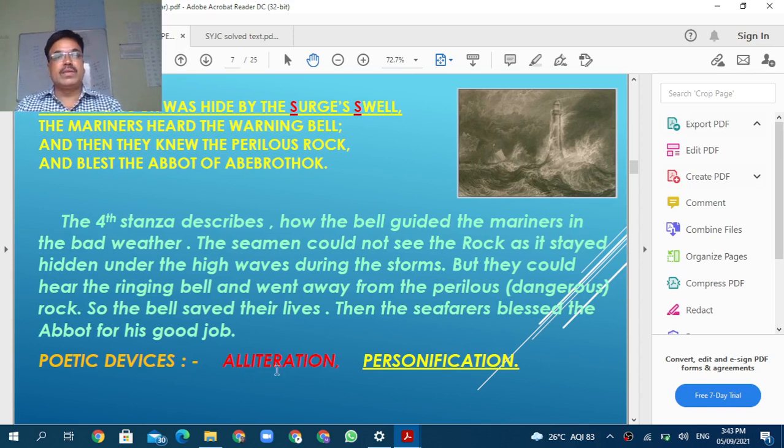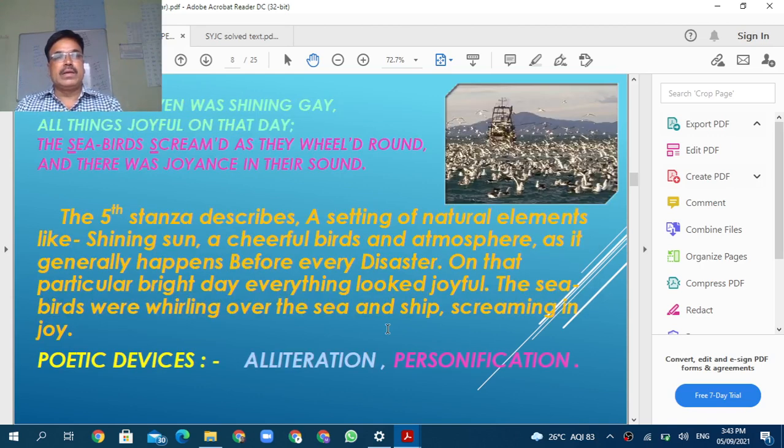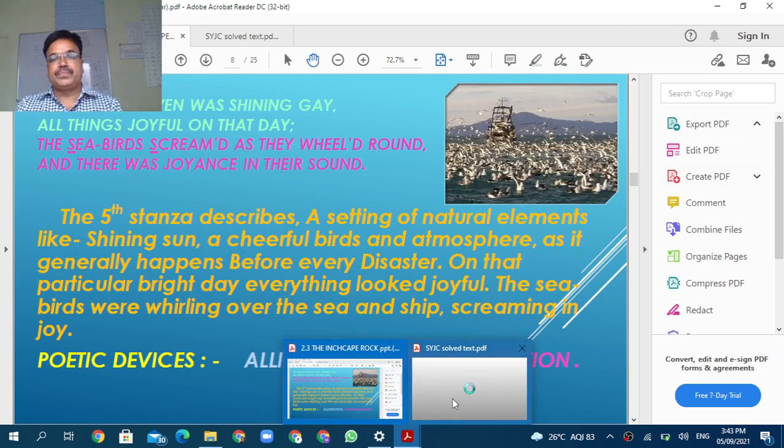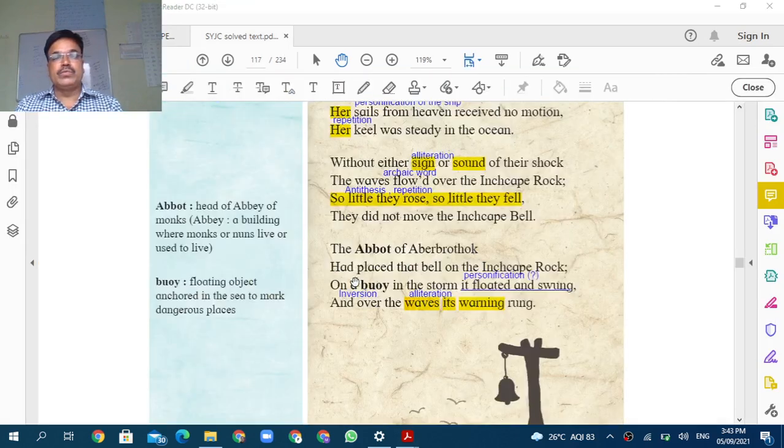Okay, in the same way, now there is alliteration, but first, personification is shown again here through the figure of speech. What? When the rock was hid by the surf, the mariners heard the warning bell, and then they knew the perilous rock and blazed above the surf. In this way, that was the fourth stanza. Now see the fifth stanza. In this fifth stanza, the poet gives information about